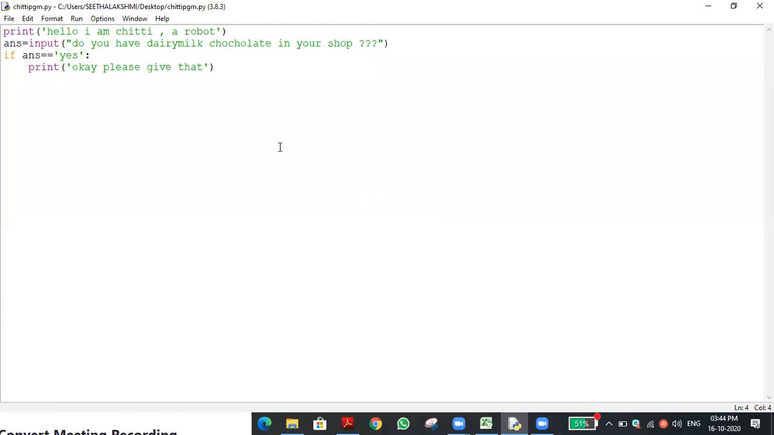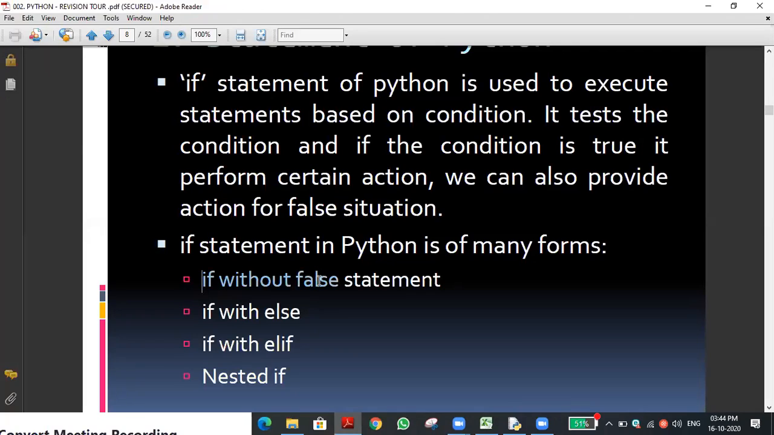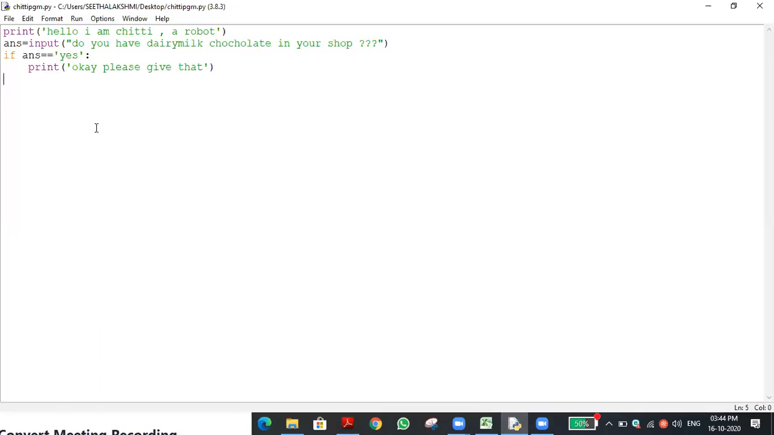So this is the body of the compound statement block, how to type it, as well as the compound statement header, how you have to type it. That is the thing. Suppose, this was the first example we have seen. If the condition is false, we didn't discuss that. Suppose the shopkeeper said no, then the robot wants to do some action, no? If the shopkeeper said yes, okay, give it please, likewise we gave the message.